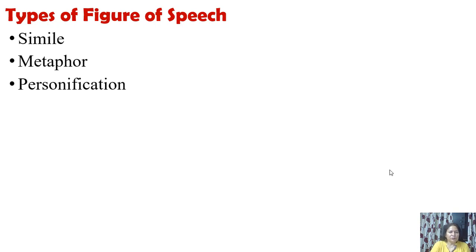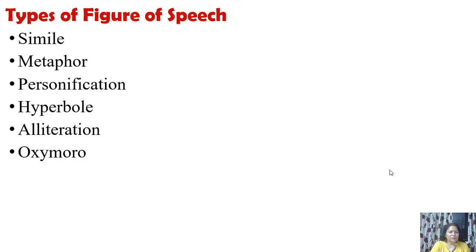Now here are the types of figure of speech. Simile, metaphor, personification, hyperbole, alliteration, oxymoron, onomatopoeia.